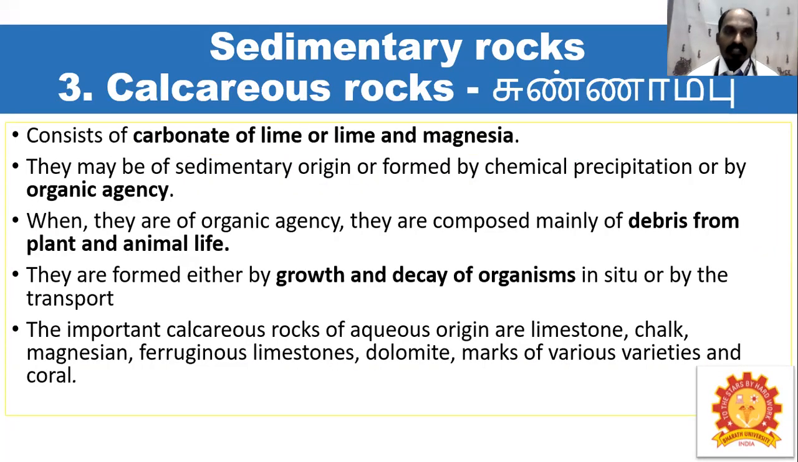Then calcareous rocks consist of carbonate of lime or lime and magnesite. They may be of sedimentary origin, formed by chemical precipitation or by organic agency. When they are of organic origin, they are composed mainly of debris from plant and animal life. They are formed either by growth and decay of organisms in situ or by transport. The important calcareous rocks of aqueous origin are limestone, chalk, magnesian and ferruginous limestone, dolomite, and marls of various varieties, and coal is an example of this calcareous rock.